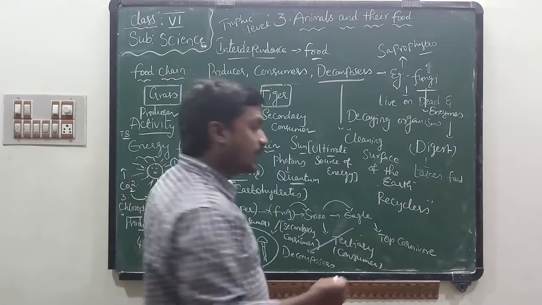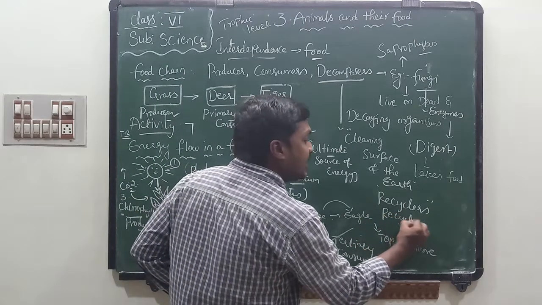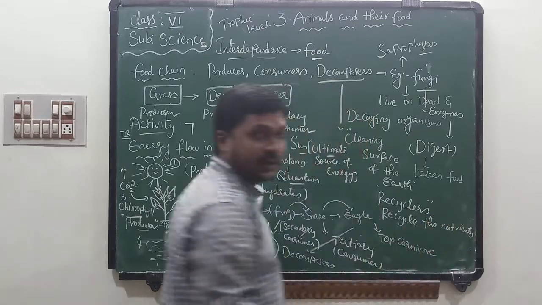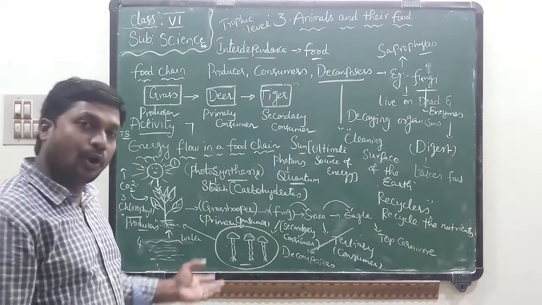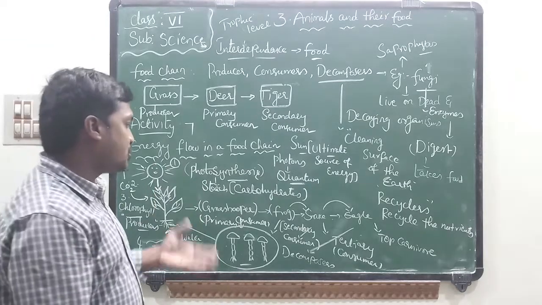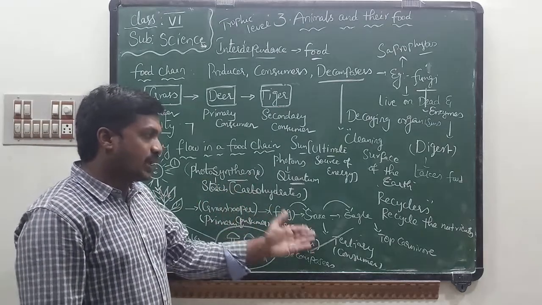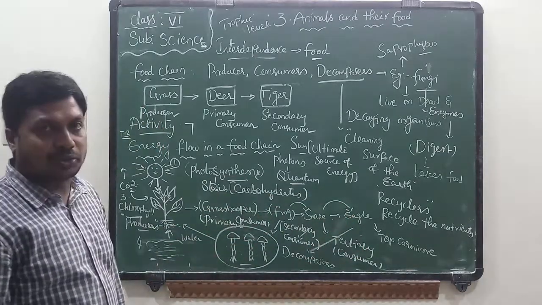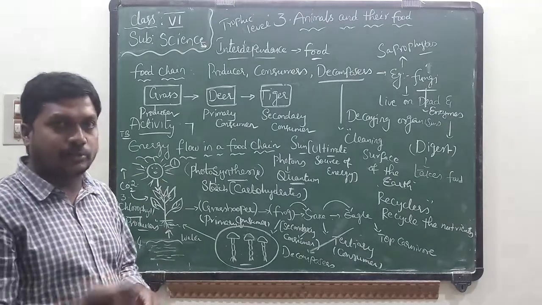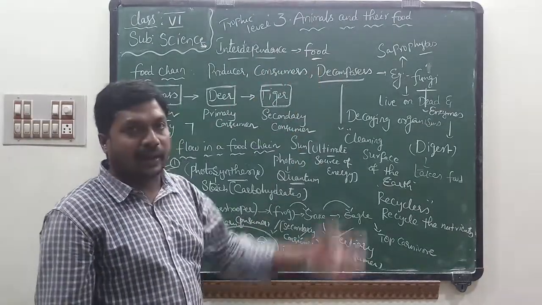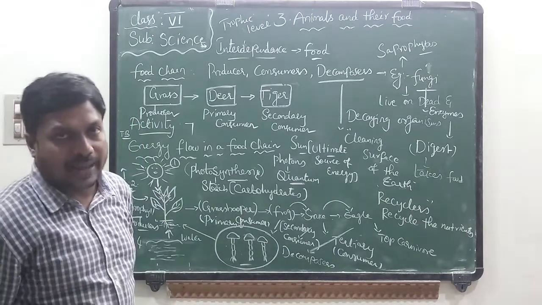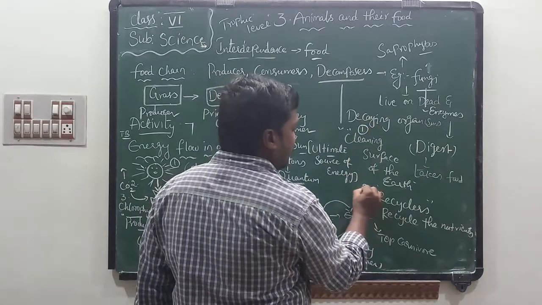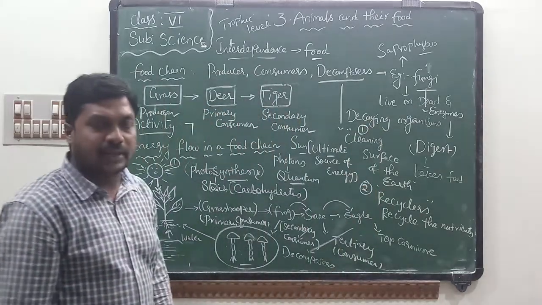Recyclers. What is meant by recyclers? Recyclers means they recycle the nutrients from dead bodies to soil, soil to plants, plants to primary consumer, secondary consumer, tertiary consumer, top carnivore. When they die, again these nutrients reach the soil. So this process takes place with the help of decomposers or fungi. That's why they are called recyclers, and they are also called the cleaning surface of the earth. First one is cleaning surface of the earth and second one is recyclers.